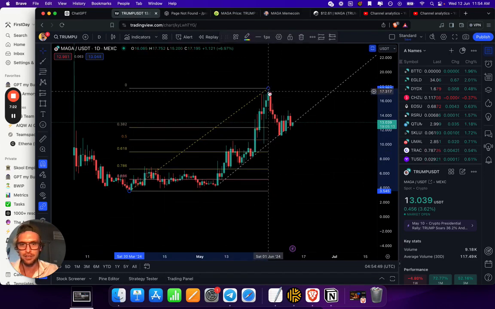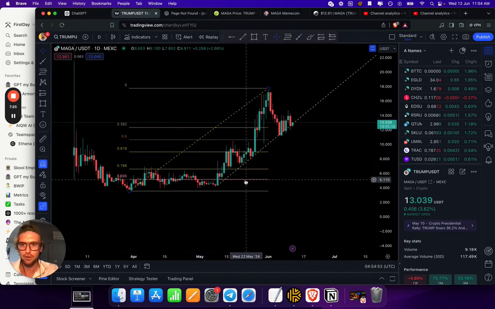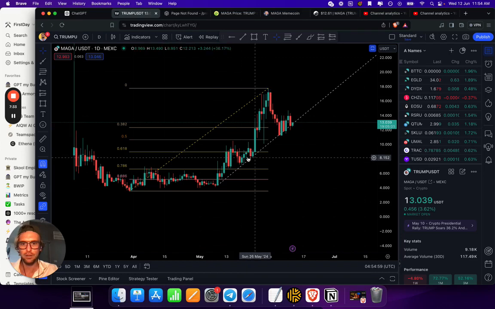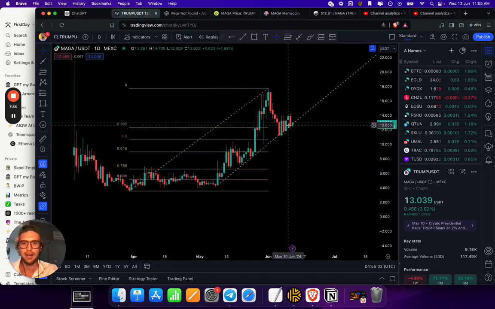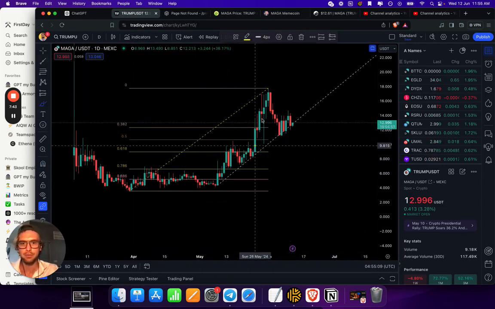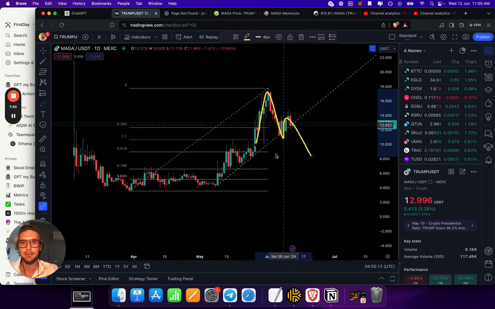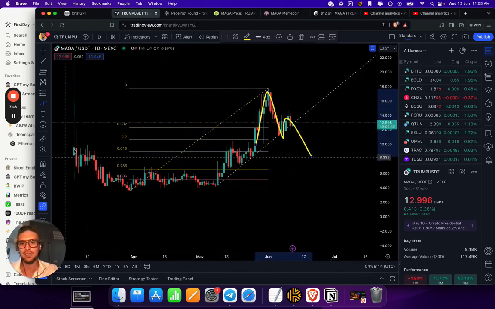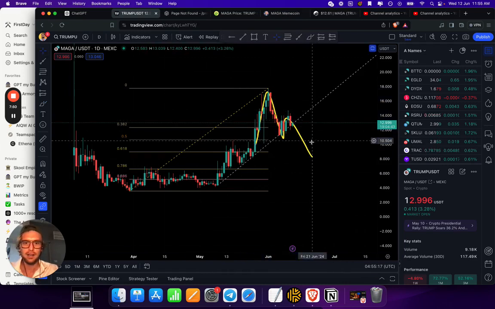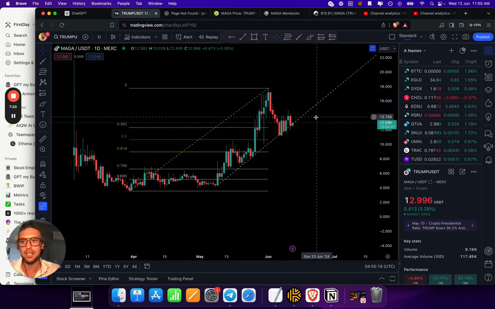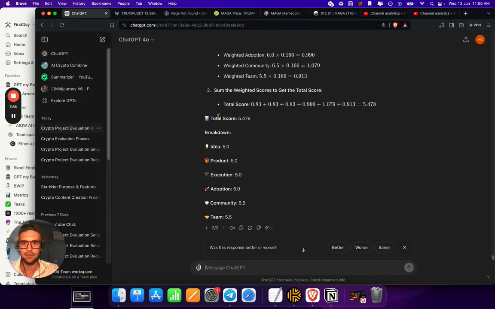If this thing breaks, we'd probably be looking at a move back down into the 88.6 level here. What's that, $5? Seems like decent support down there at $5. Obviously 61.8 as well. These are your next stops if we lose this trend line. It would also confirm a big market structure top there, which would be pretty ugly, like that big M breaking the trend line as well, so I would be cautious of that. Technically, that's how I'd look at it. Total score 5.4 for Donald Trump.